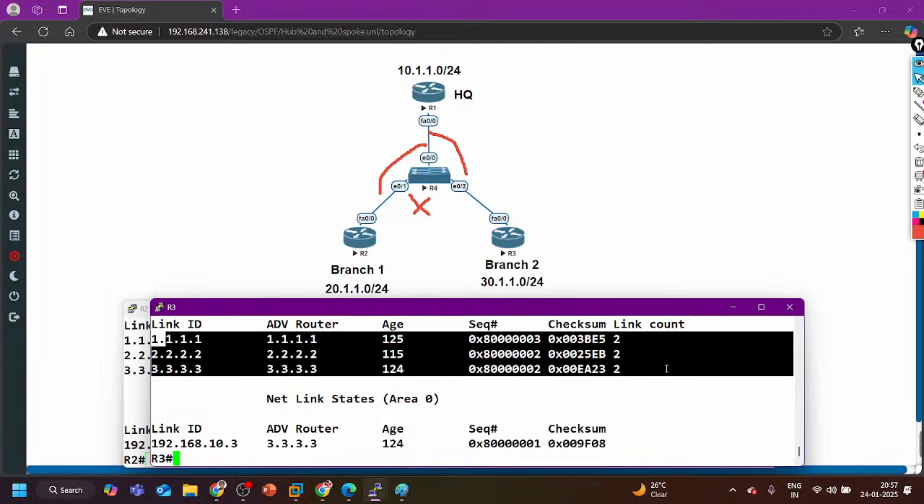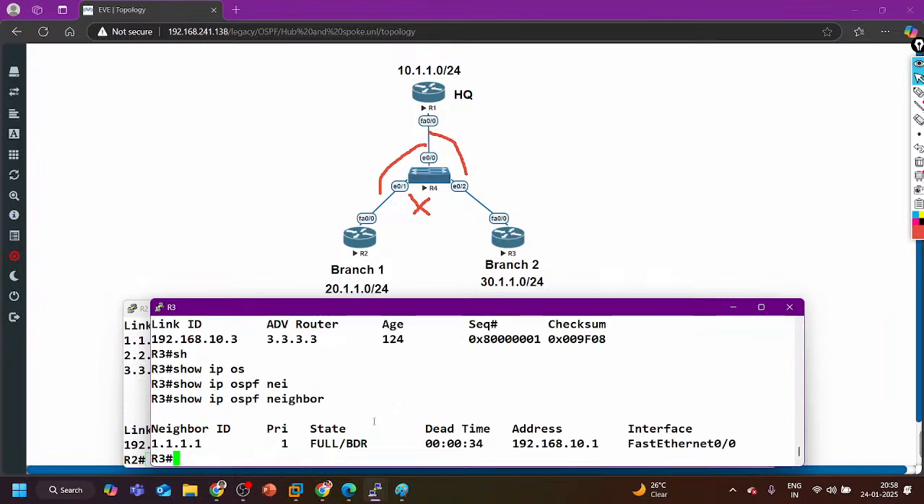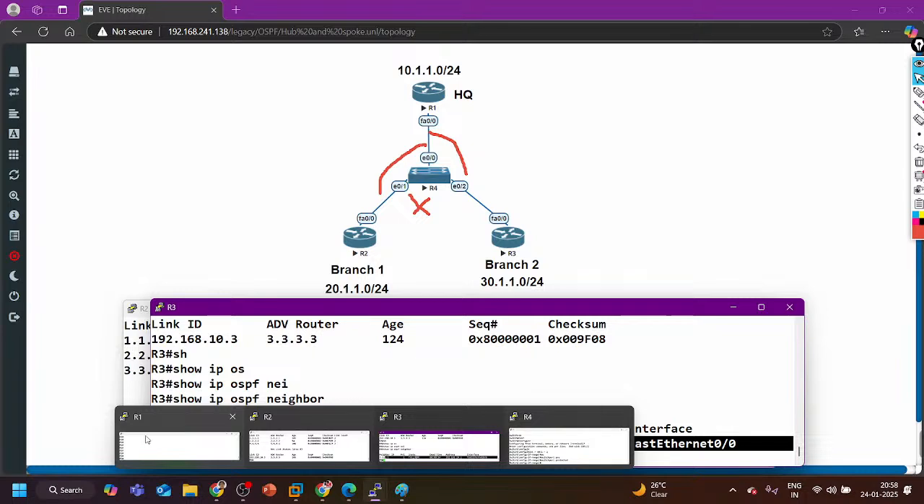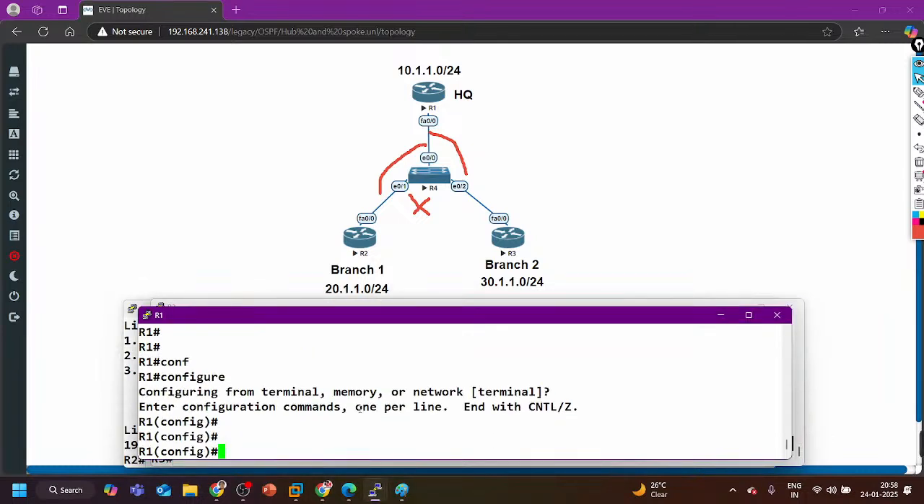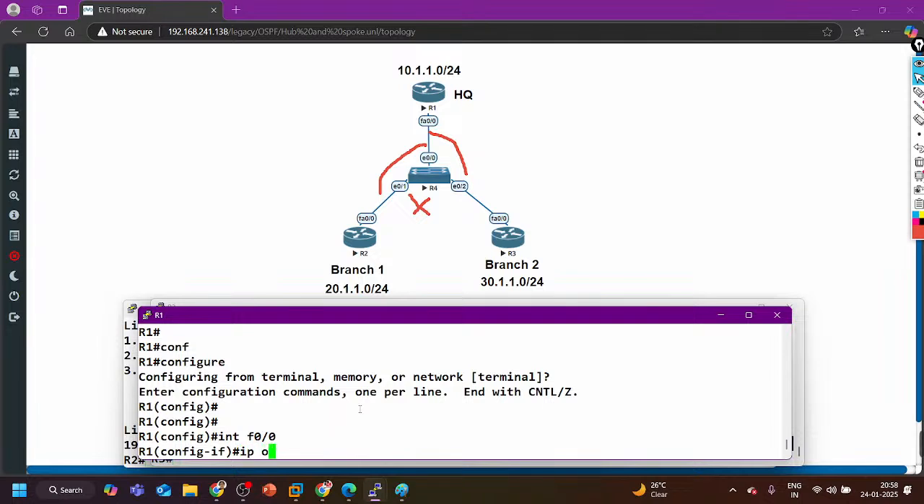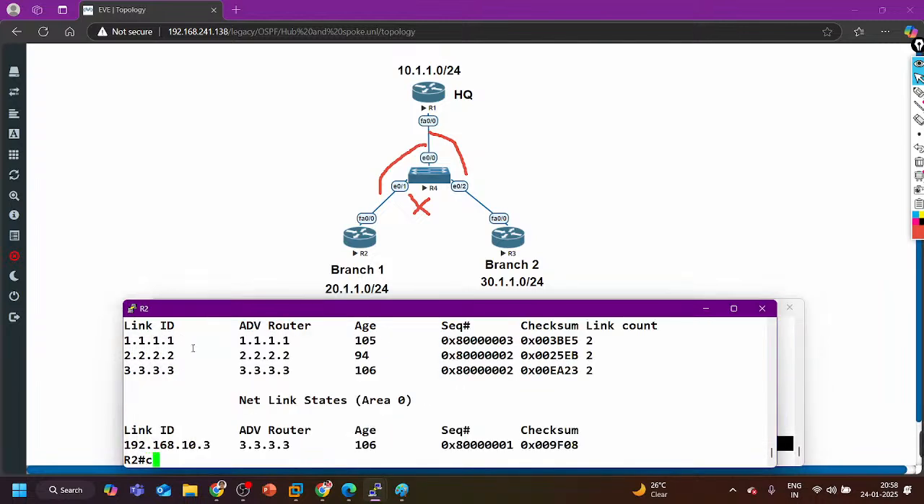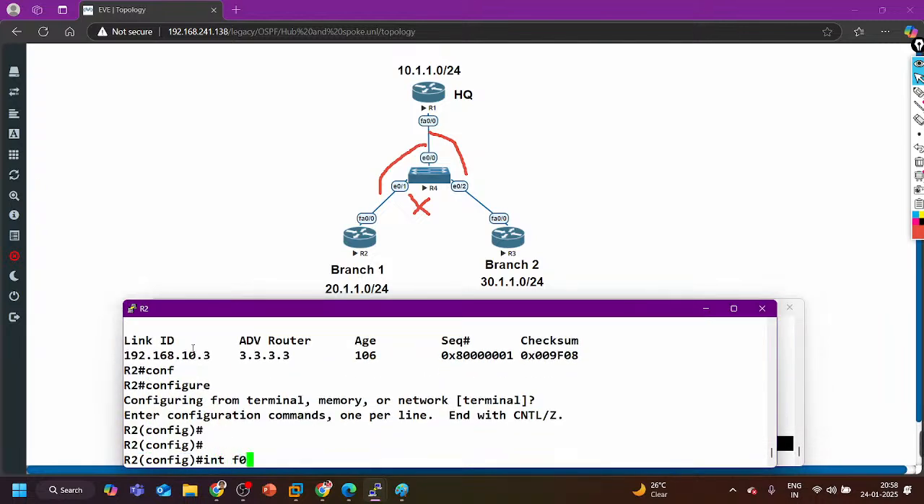Where is the issue? Are you able to see any issue here? R3 became DR actually. Yes, R3 is DR. Router 1 is BDR. We can do one more thing here. We can configure priority 0 so that these routers will not participate in DR and BDR election. Router 3 will be your DR only.